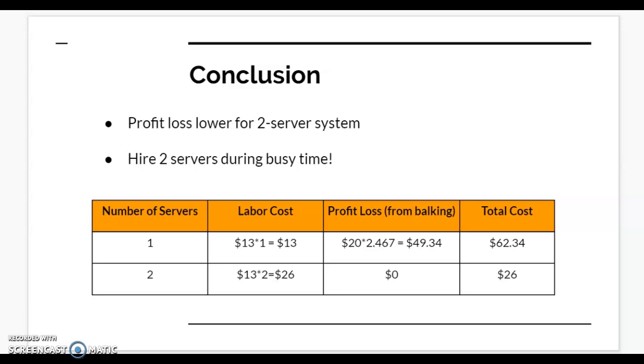Finally, with the variance reduced output measures, conclusions were drawn on the number of servers that can minimize the profit loss. For the single server system, the total cost or profit loss was $62.34, whereas for the 2 server system, the total cost was $26. Therefore, we can conclude that during the busy time, hiring 2 servers is recommended in order to minimize the store's profit loss.